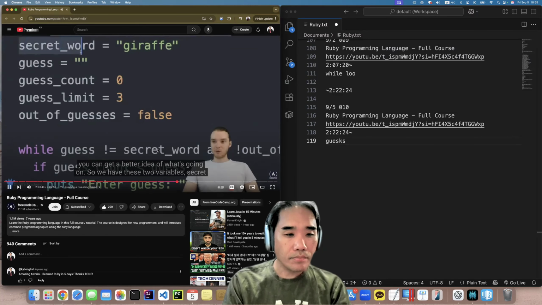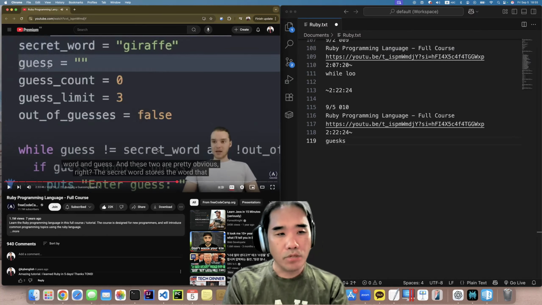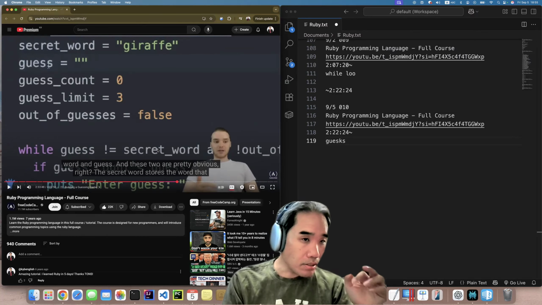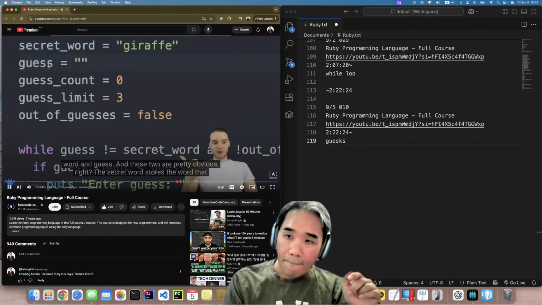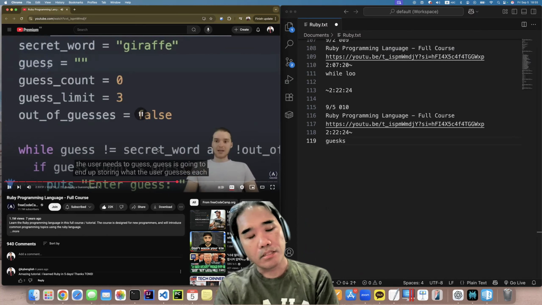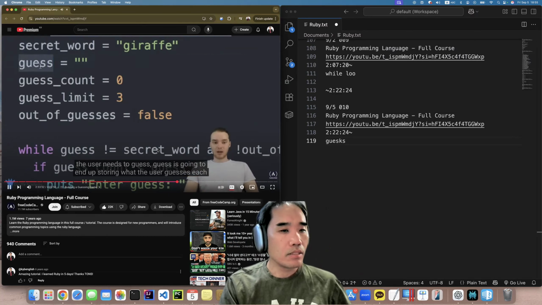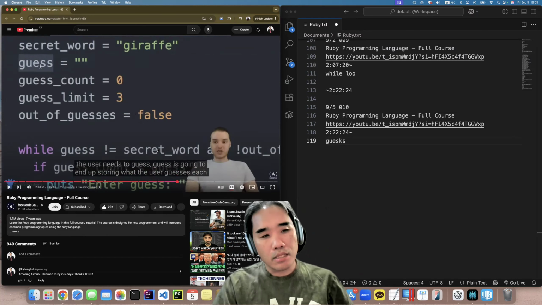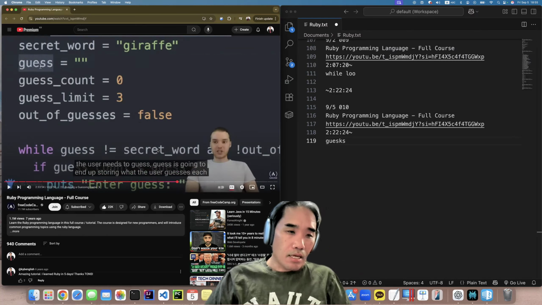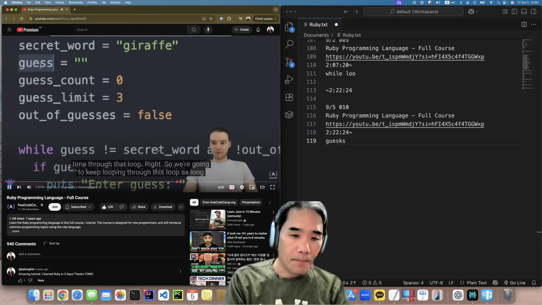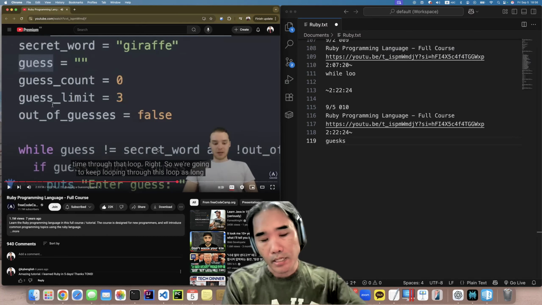So we have these two variables, secret word and guess. And these two are pretty obvious, right? The secret word stores the word that the user needs to guess. Guess is going to end up storing what the user guesses each time through that loop.